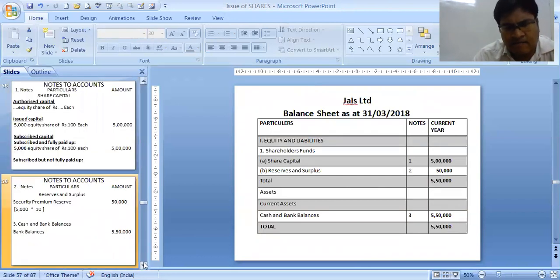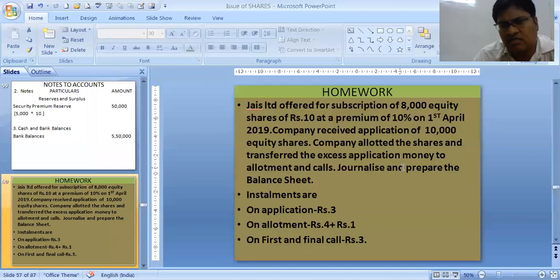Next is the homework, dear students. You will just do the homework. I'll discuss it, then you will do it at home. JS Limited offered for subscription 8,000 equity shares of rupees 10 each at a premium of 10% on 1st April 2019. Company received applications for 10,000 equity shares. Company allotted the shares and transferred the excess application money to allotment and, if required, to calls. Journalize and prepare the balance sheet.